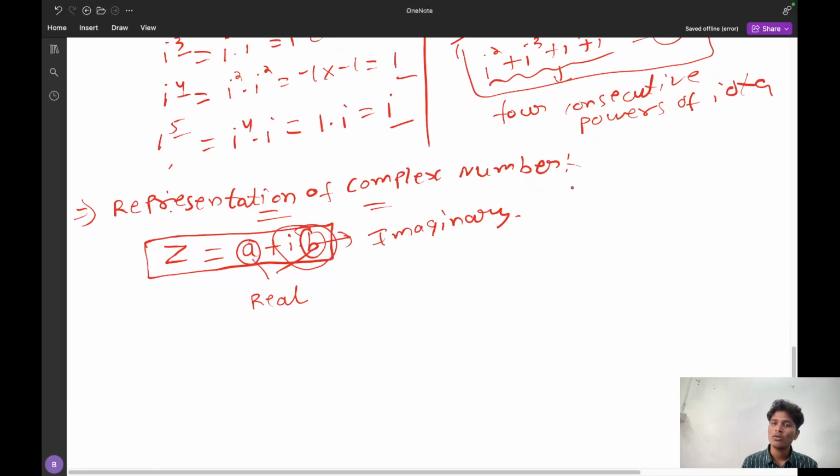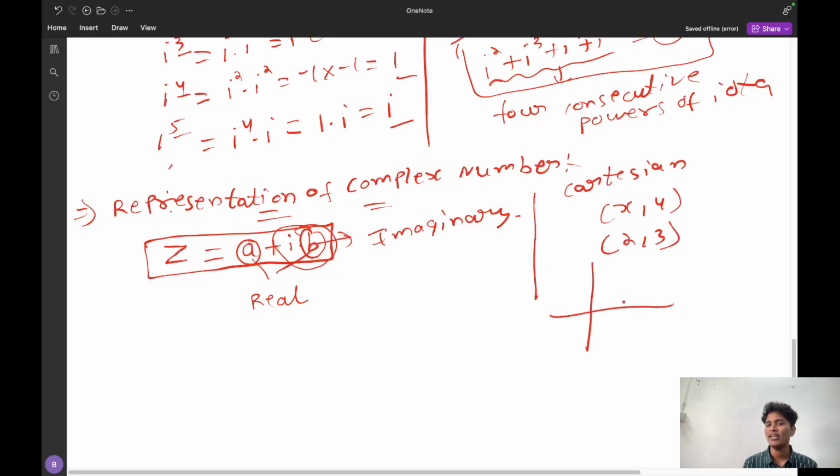You already know the Cartesian system. In the Cartesian system, what values are present? x comma y are present. Suppose 2 comma 3. The point 2 comma 3 is represented by the x axis and y axis. So these two axes are real axes.